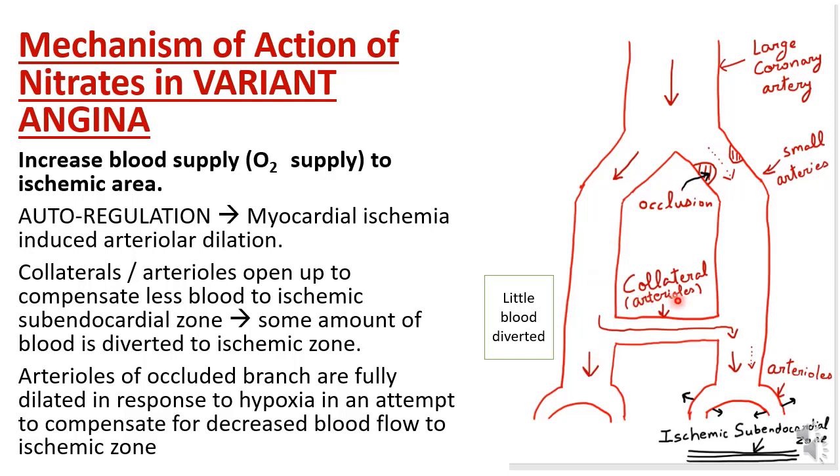Now, this is ischemic subendocardial zone. Due to ischemic subendocardial zone, there will be dilation of arterioles in response to hypoxia. So there will be dilation of arterioles due to ischemia, that is autoregulation, and also there will be opening of collaterals so that some amount of blood is diverted to ischemic zone.